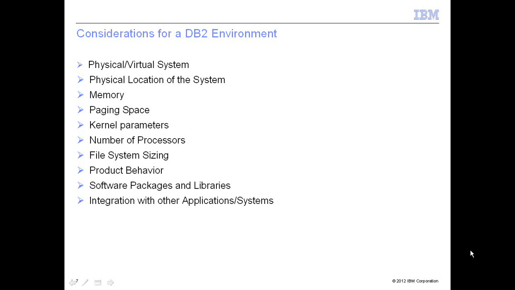Software packages and libraries: we had a recent issue last week where we were not able to install a product because some package at OS level, an RPM package, was missing, and it was not even mentioned as a prerequisite in one of the documentation, but we realized that not having that one particular package can really not support the whole application.